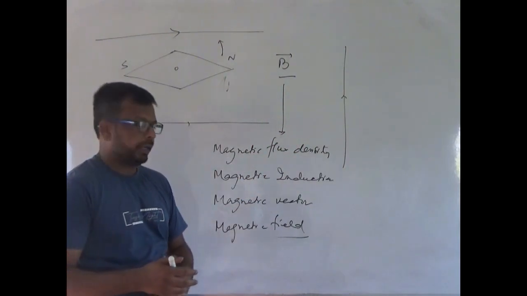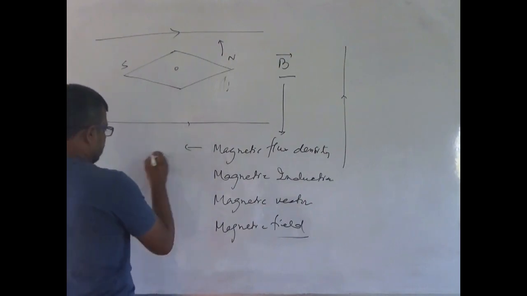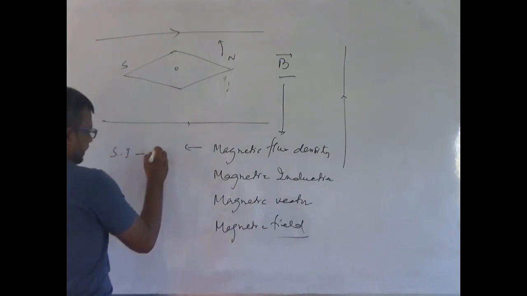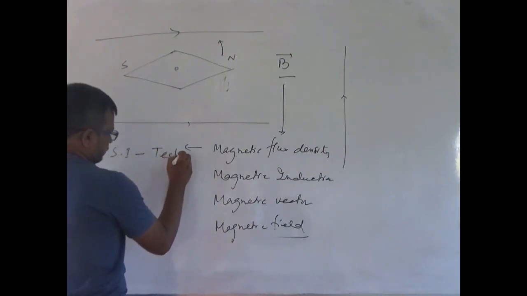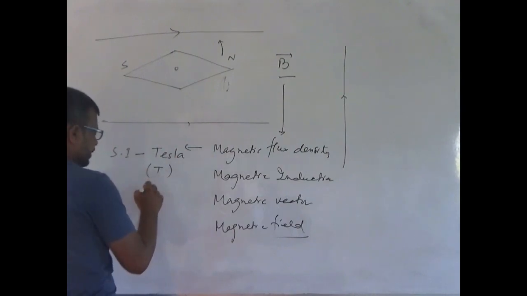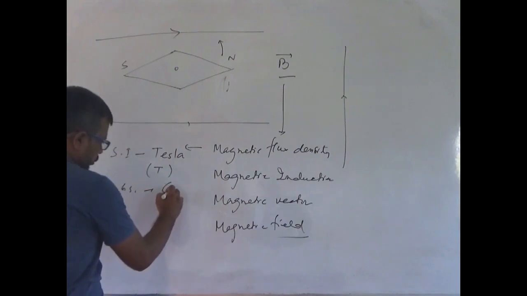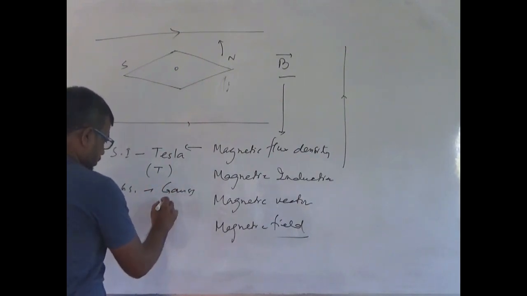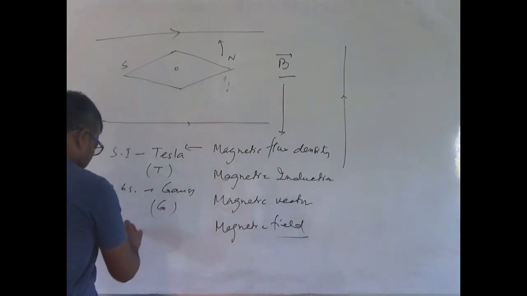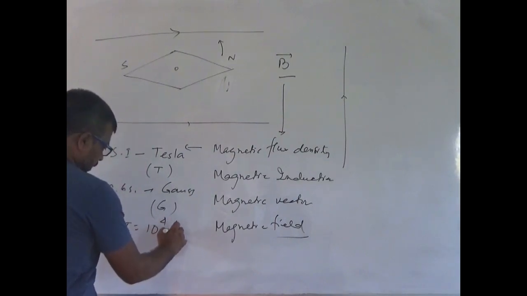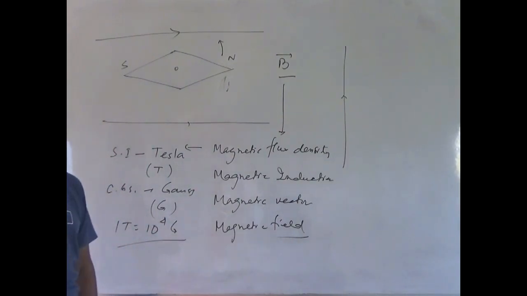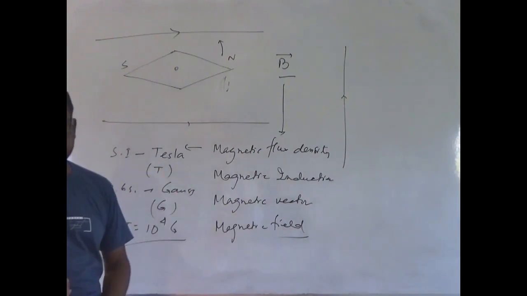Right? Now the SI unit of this B magnetic field is Tesla, denoted by capital T, and the CGS unit is Gauss, denoted by G, and 1 Tesla is equal to 10 to the power 4 G. In the later discussion, we will define 1 Tesla.